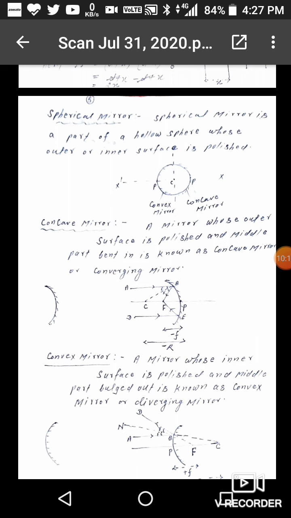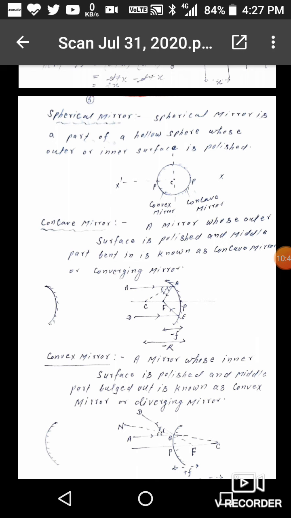A spherical mirror is a part of a hollow sphere whose outer or inner surface is polished. So in the figure, the part whose outer surface is polished will be the concave mirror, and the part of the hollow sphere whose inner surface is polished is a convex mirror. So now I am going to discuss the concave mirror.